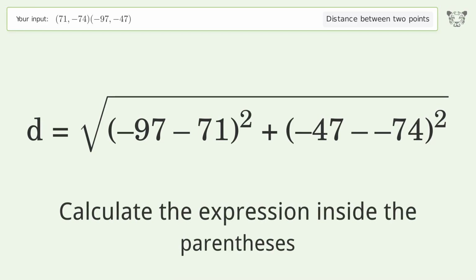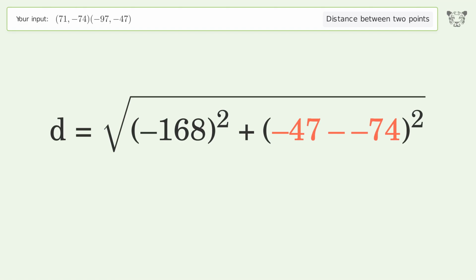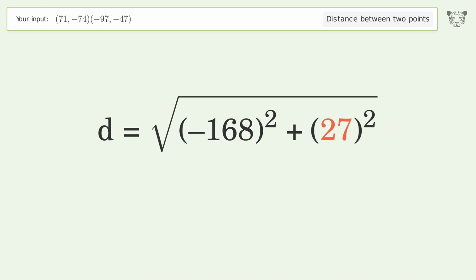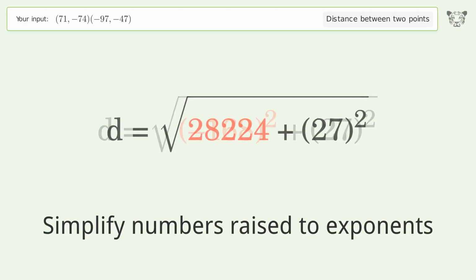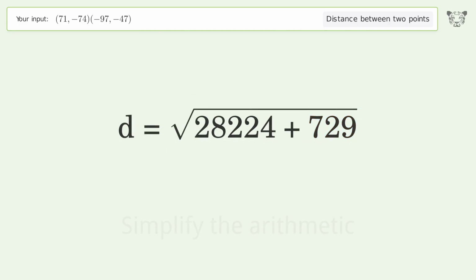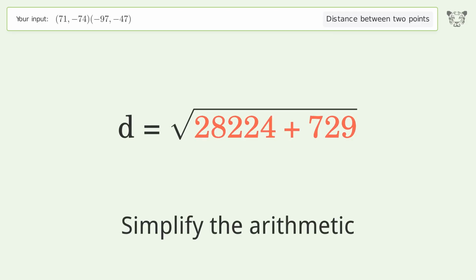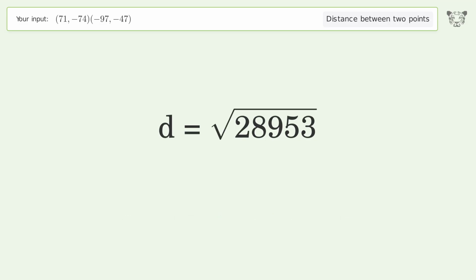Calculate the expression inside the parentheses. Simplify numbers raised to exponents. Simplify the arithmetic. And so the distance between the 2 points is the square root of 28,953, or 170.156.